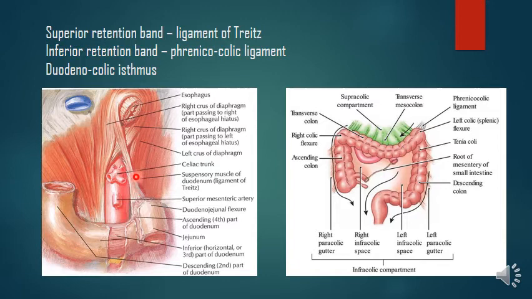by a mesenchymal condensation of the dorsal mesentery. So this part is nothing but the mesenchymal condensation of the dorsal mesentery, and this is known as the superior retention band or ligament of Treitz. So this band persists in the adult as the suspensory muscle of the duodenum, also called the ligament of Treitz.